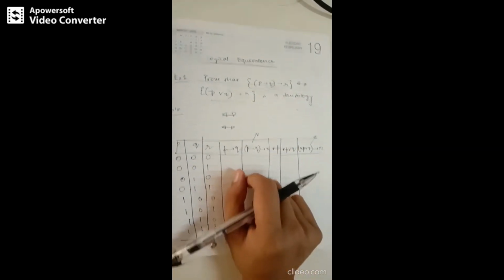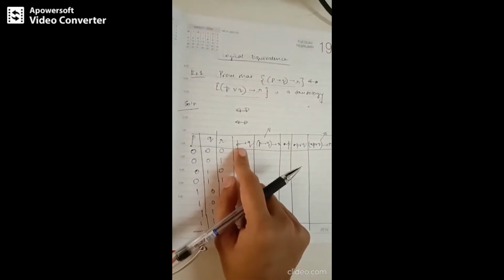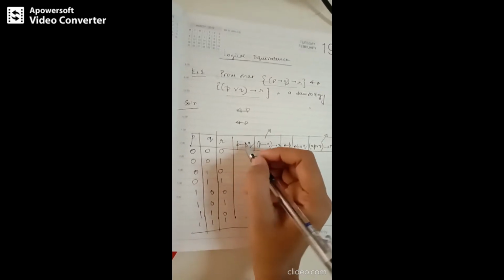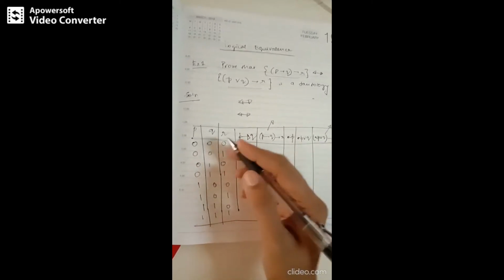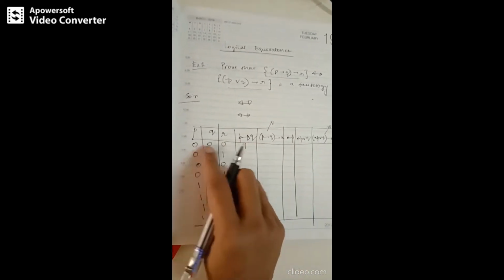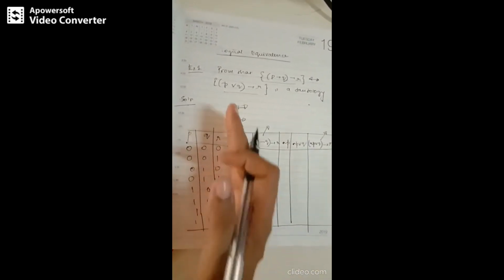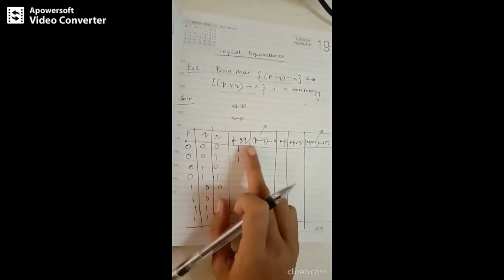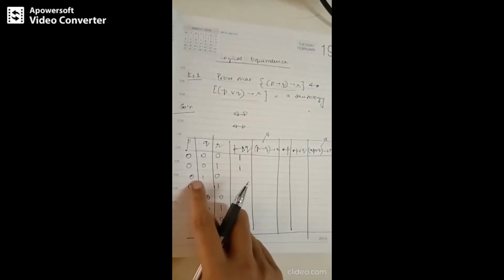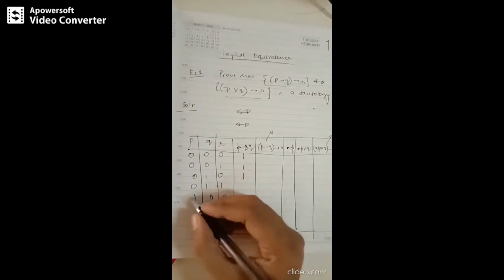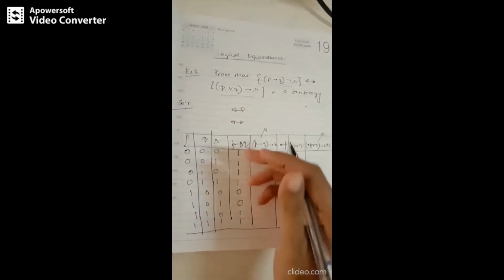Is it clear? Okay, so let's construct the column corresponding to P implies Q. Implication is false only when P is true and Q is false, right? Rest all we have got true. So 0, 0 is 1. Just observe only this column. We need to construct the P implies Q column, so consider only these two columns. 0 implies 1 is 1. 0 implies 1 is 1. 1 implies 0 is 0. And rest all we have got 1.